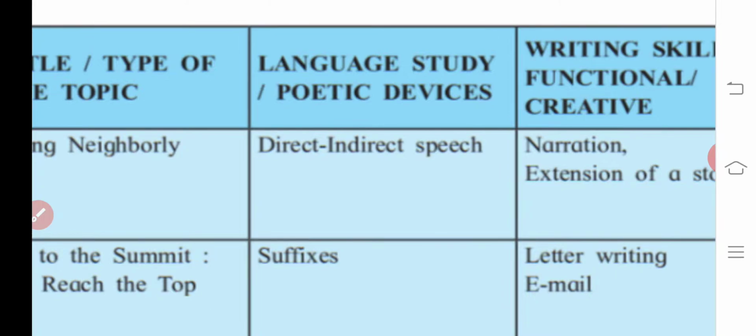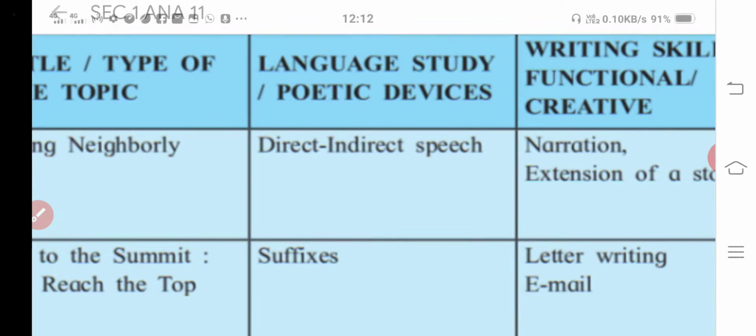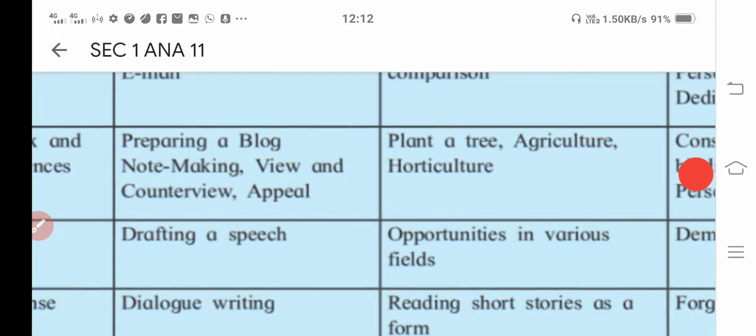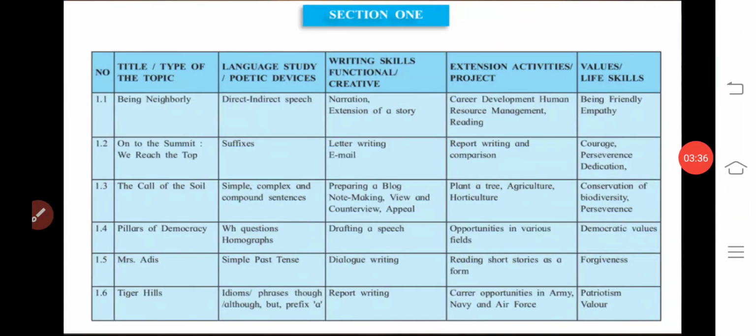Now in this topic, what is important? Direct, indirect speech. So that language study we are going to study in this particular topic. Next to writing skills. So students, in language study what we have to see, that I have given to you. Then writing skills or functional creative. So see that in writing skill, what are the other things that you should know best by studying this particular topic? These are narration, how to narrate the story, means telling the story.